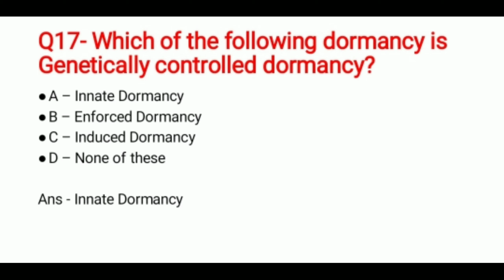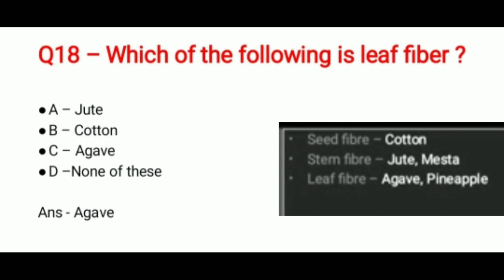Question 17. Which of the following dormancy is genetically controlled dormancy? And the options are innate dormancy, enforced dormancy, induced dormancy, none of these. And the correct answer is innate dormancy. Question 18. Which of the following is a leaf fiber? And the options are jute, cotton, agave, none of these. And the correct answer is agave.